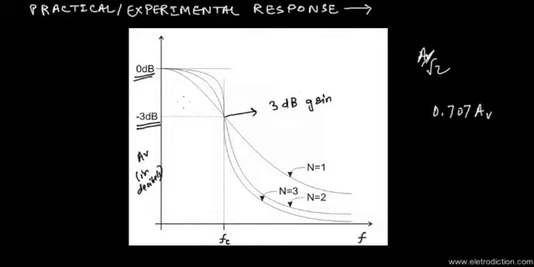Apart from that, we can see here that there are 3 curves. The one with the gentlest slope is the one with order 1. Since we're dealing with the first order RC low pass filter over here, we're going to get this particular curve. If we go on increasing the order of the filter, you can see the curve's slope gradually becomes steeper. It's a little steeper in case of order 2, and then even steeper in case of order 3.